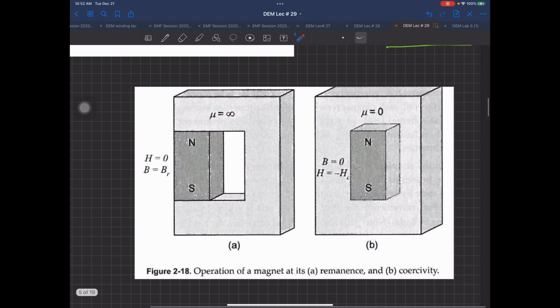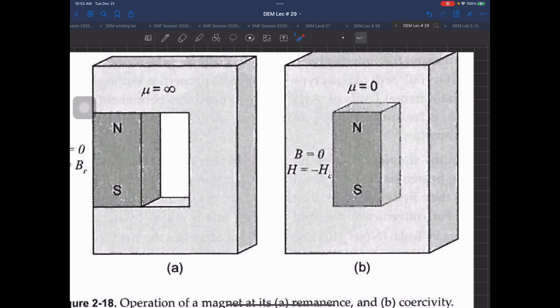Second thing, place your magnet totally overall inside a material which is equal to mu equal to 0. Again, not possible practically I'm talking about, which means you are putting your H at minus HC. So क्योंकि आपकी reluctance जो है infinite हो चुकी है इस वक्त, so you are actually putting theorem.